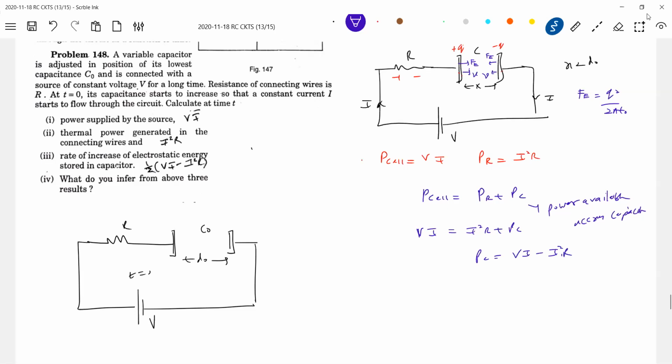Now the current is a constant current. So what happens to this power? A part of it will be utilized to increase potential energy, and the remaining will be converted into kinetic energy. So what is this PC?